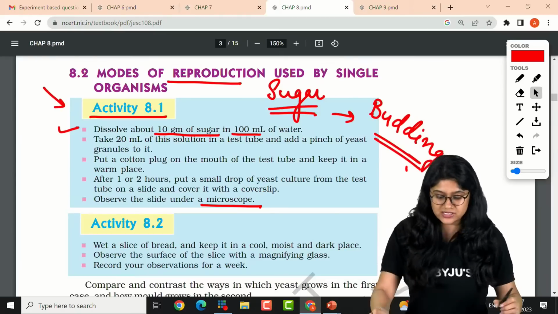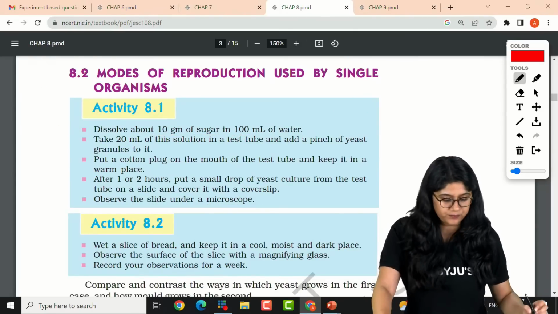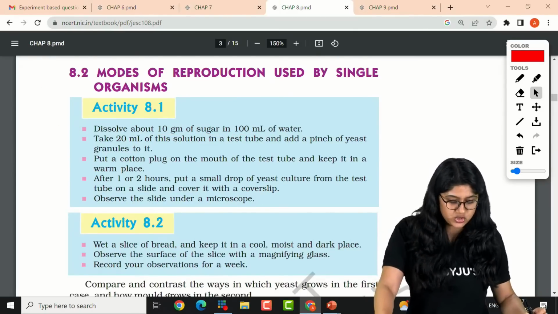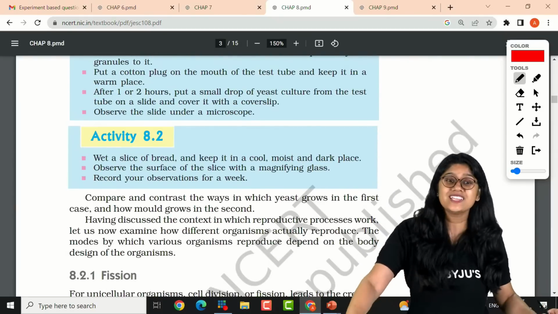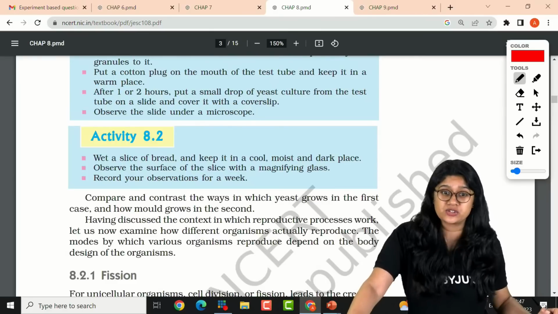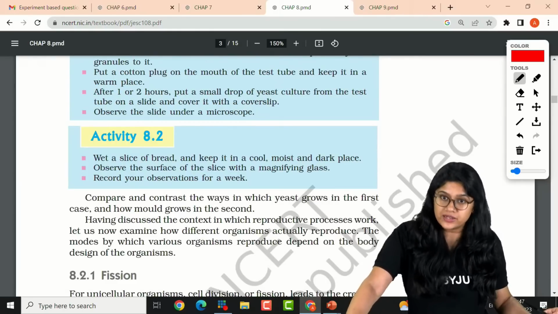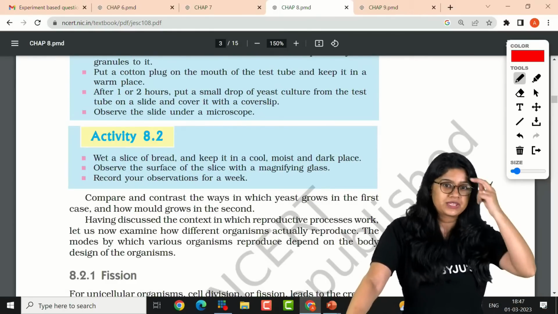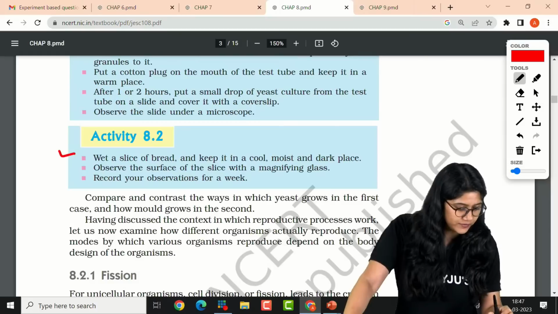Talking about the next activity, let's take a look. Here we have the next activity, which talks about spore formation. Yes, this chapter is very important from the exam point of view. What are they doing?